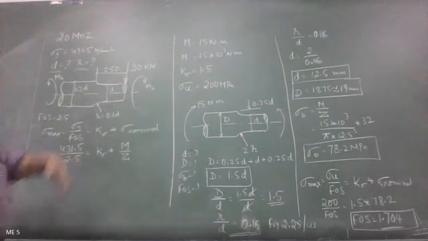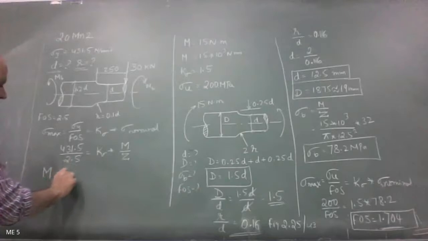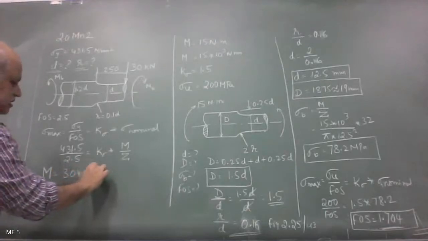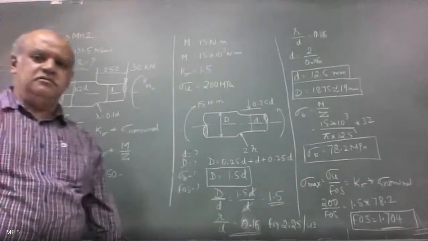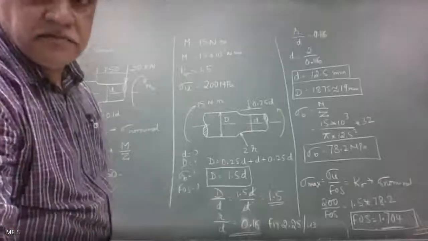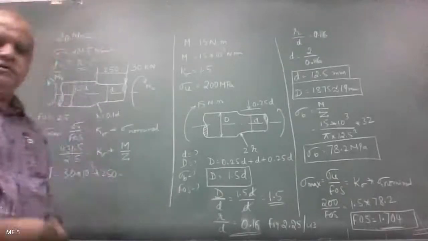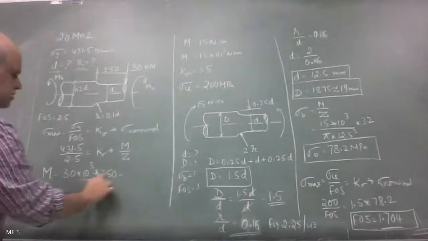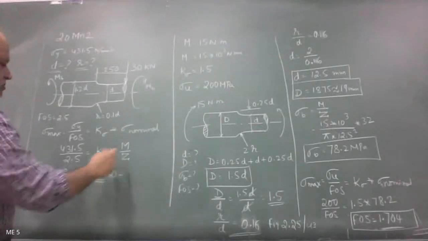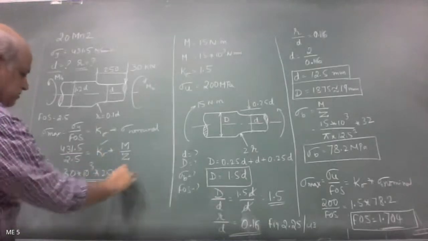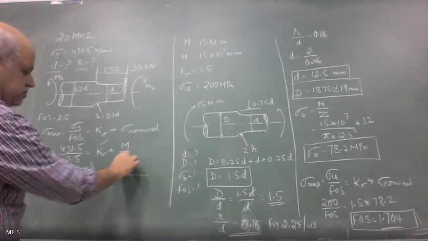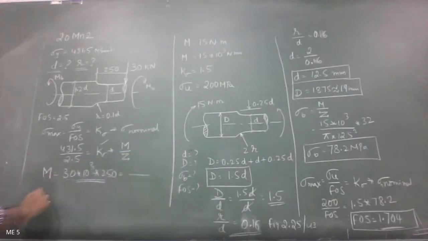Tarun, what is the value of bending moment here? M is equal to force into distance, 30 into 10 power 3 into 250. What is the value of bending moment, Tarun? You will get the bending moment. From this, Z is going to be pi d cube by 32. So the only unknown is going to be K sigma. I know the value of bending moment here, so pi d cube by 32 will give me d. So I have to find out K sigma.